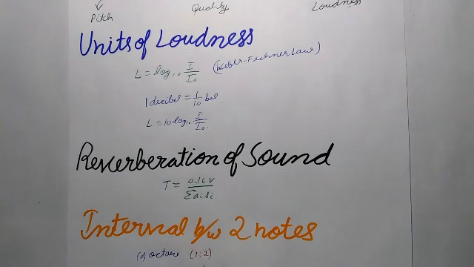And here s1, s2 are the surface areas of the material with absorption coefficients a1, a2, etc.